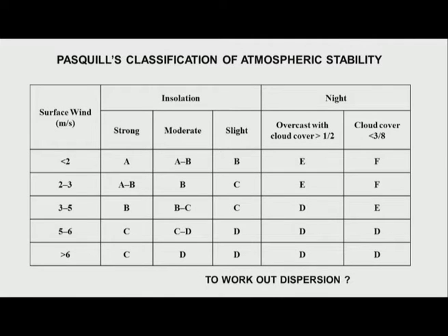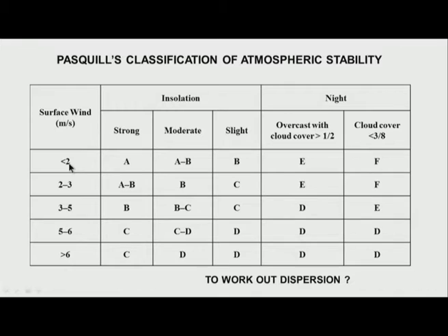Well, before that, let me put down the effect of the wind and cloud coverage also. Like for instance, I have surface wind, which is a very small wind of the order of less than 2 meters per second. I have insolation, midday the sun is vertically above me. Well, I have very unstable because I have very strong dT by dz, which is negative.